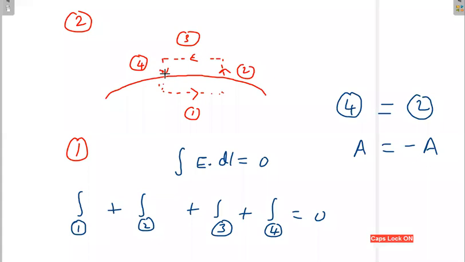First observe the second integral. In the second integral, you are going from medium 1 to medium 2. In the similar way, in the fourth integral, you are coming from medium 2 to medium 1, but in the just opposite way. So whatever value you get in the second integral, the same value with opposite sign you will get in the fourth integral. So the second and fourth integrals cancel each other; their addition will give you 0.